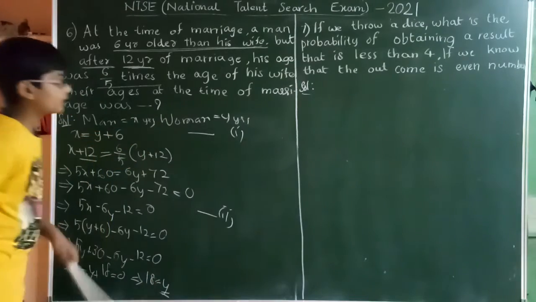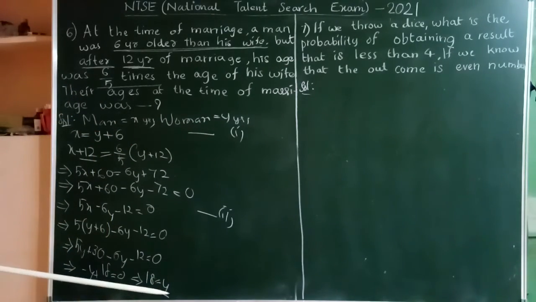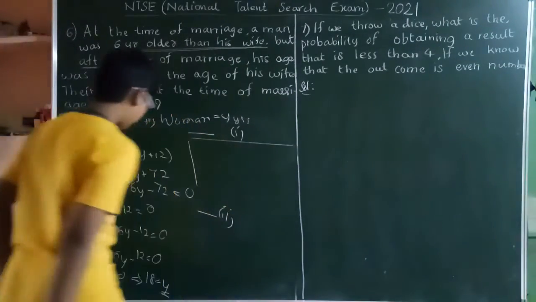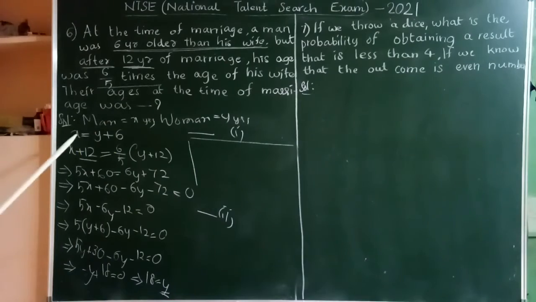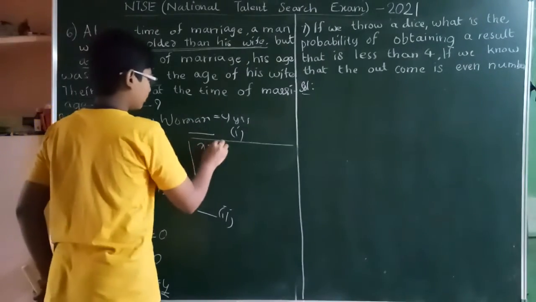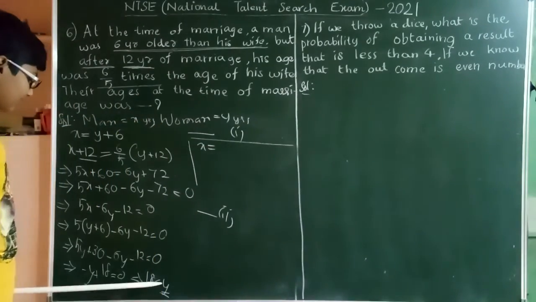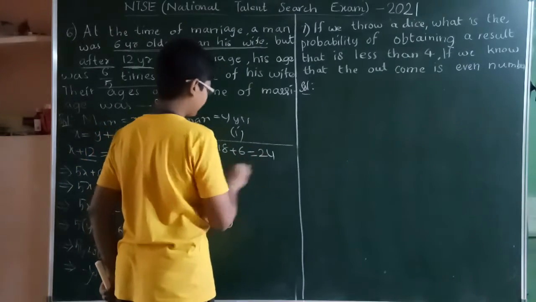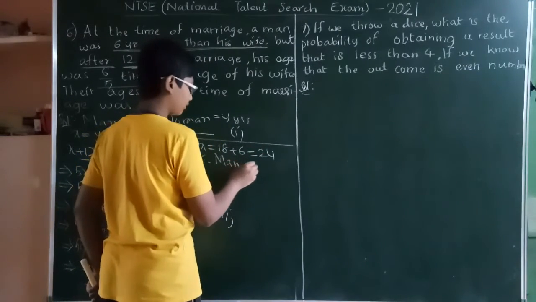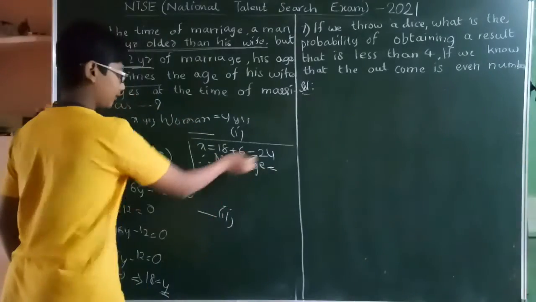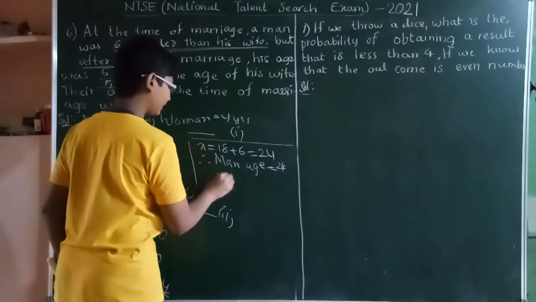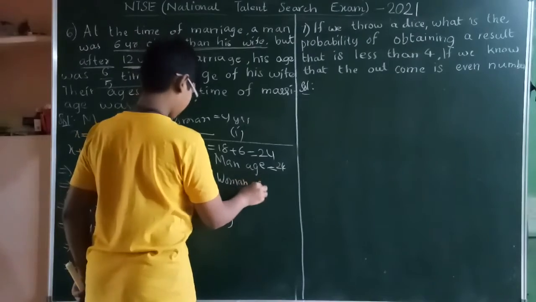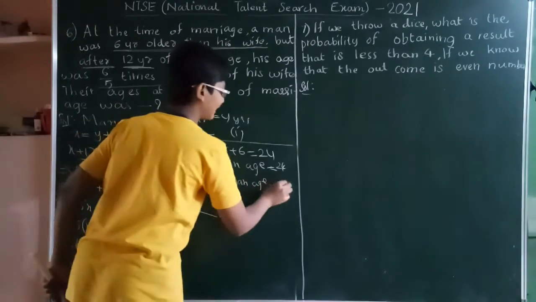So y is nothing but the woman's age. So the age of the woman at the time of marriage is 18. Now find the age of the man. Given x is the man's age, that is y plus 6. So x is equal to y plus 6, that is 18 plus 6, which is 24. So the man's age is 24 years and the woman's age is 18 years at the time of marriage.